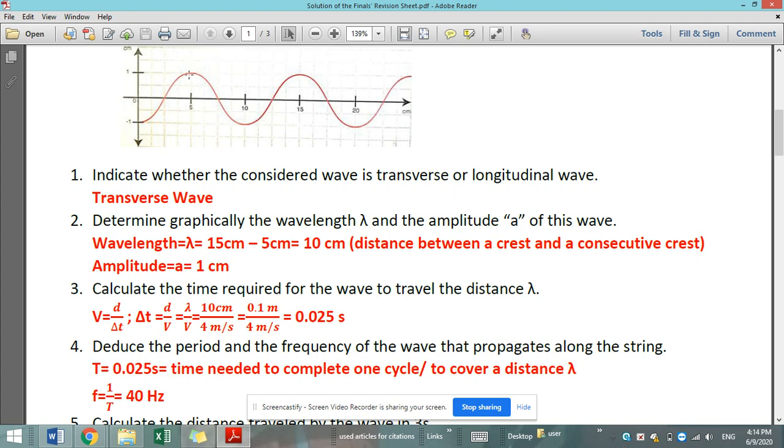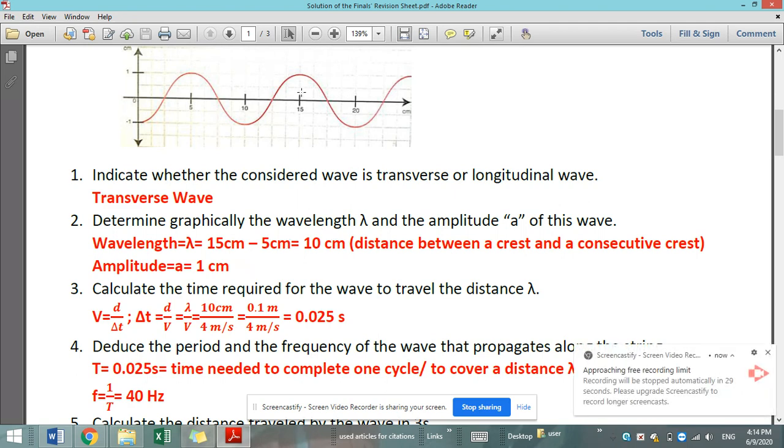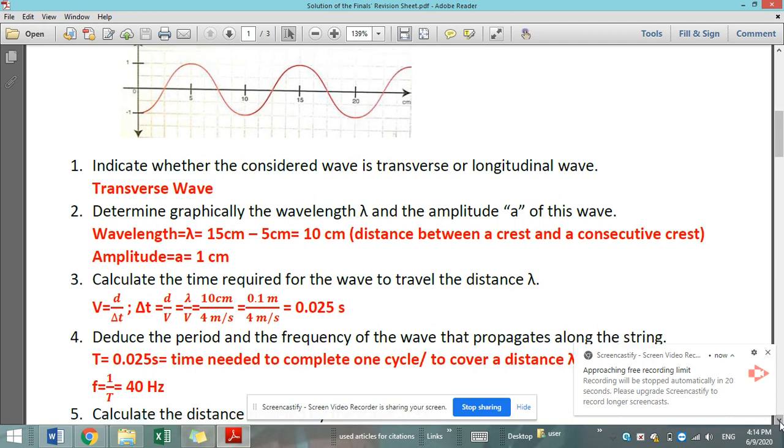If I consider these 2 consecutive crests, the first one is at 5 centimeters away from the origin, and the other one is 15 centimeters away from the origin. So the distance between them is lambda. In order to calculate it, we have to subtract 15 centimeters minus 5 centimeters, it's 10 centimeters. And the amplitude is the maximum displacement of this string with respect to the equilibrium position. So it is here 1 centimeter, given.